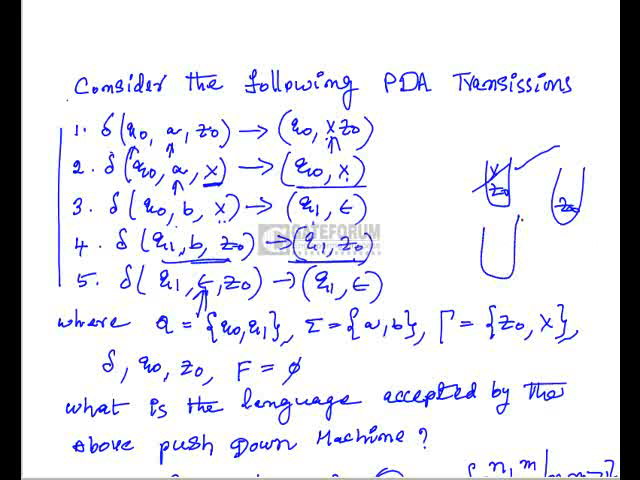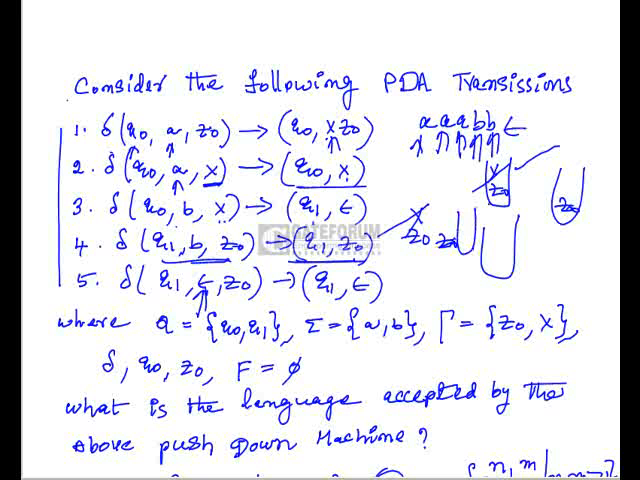Z0 is also popped. For example, if you take a string like this, for the first A it pushes X into the stack. For the second A, it bypasses. Third A, bypassing. Any number of A's will bypass. For the first B, this X is popped. For the next B, Z0 stays as it is. And for epsilon, this Z0 is popped.